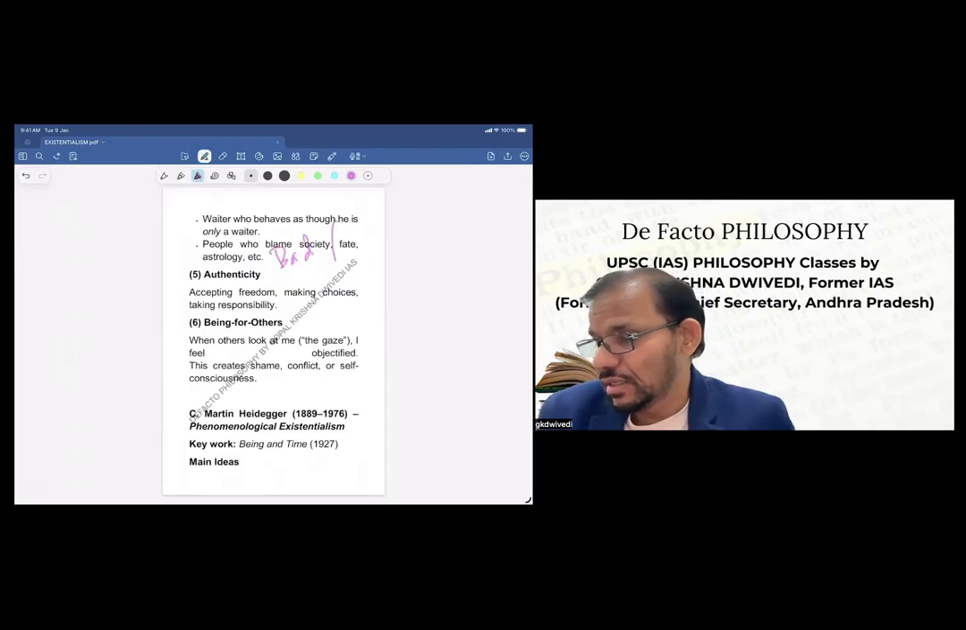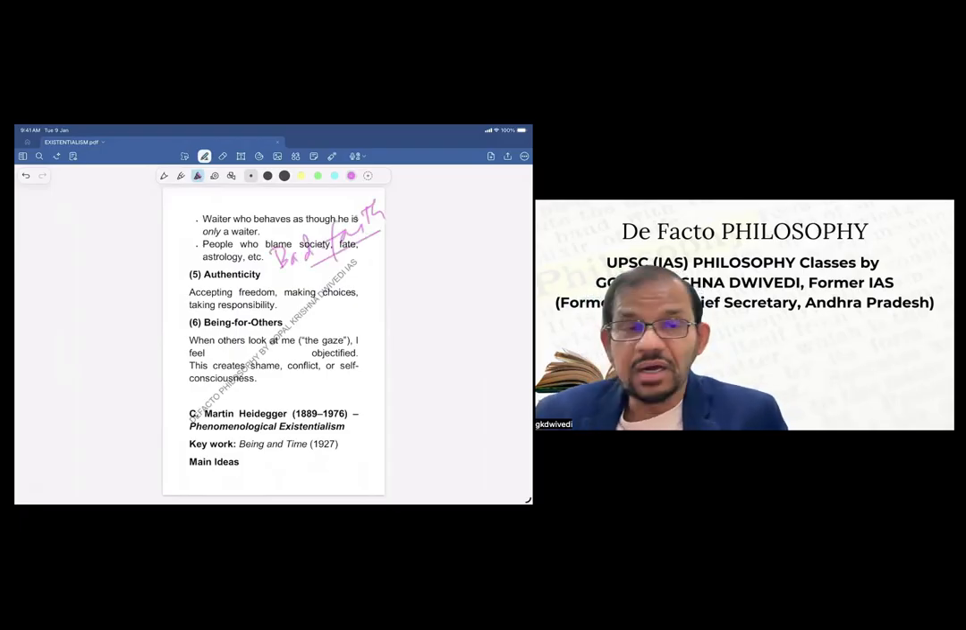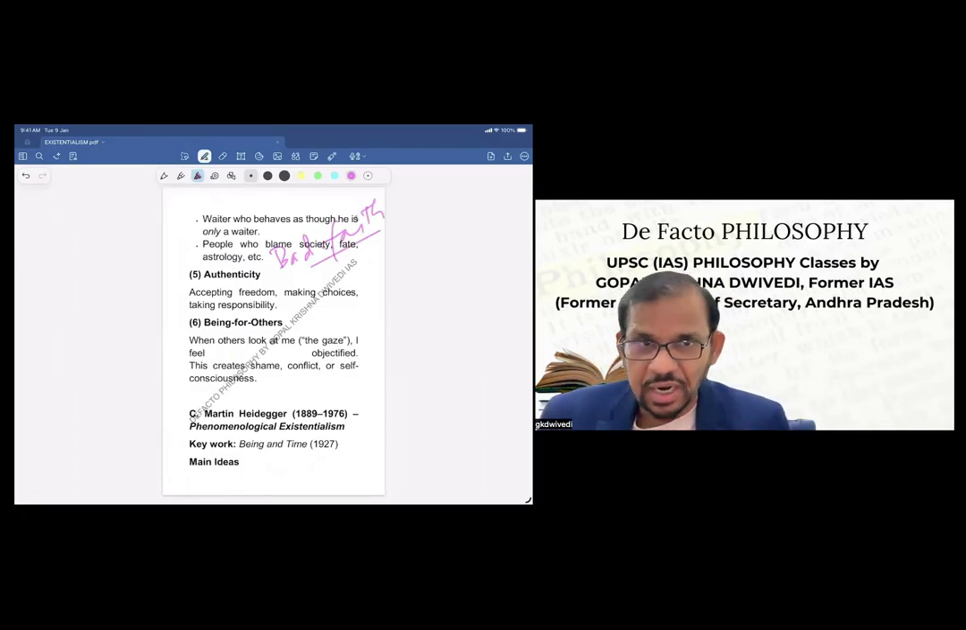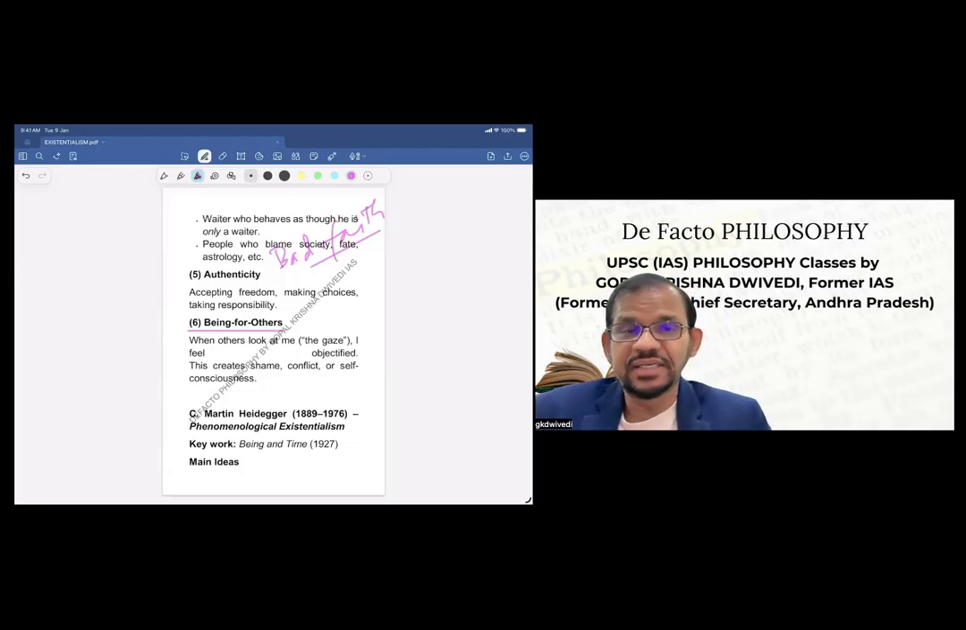That's what Sartre says. Then authenticity, which we have earlier seen in Kierkegaard's position. Authenticity for Sartre is basically accepting freedom, making choices, taking responsibility. This is authentic life. Then another important term he has used is being for others. When others look at me, I feel objectified. This creates shame, conflict, or self-consciousness. So being for others, being for oneself. This is again a matter of choice, and this is a term used by Sartre.